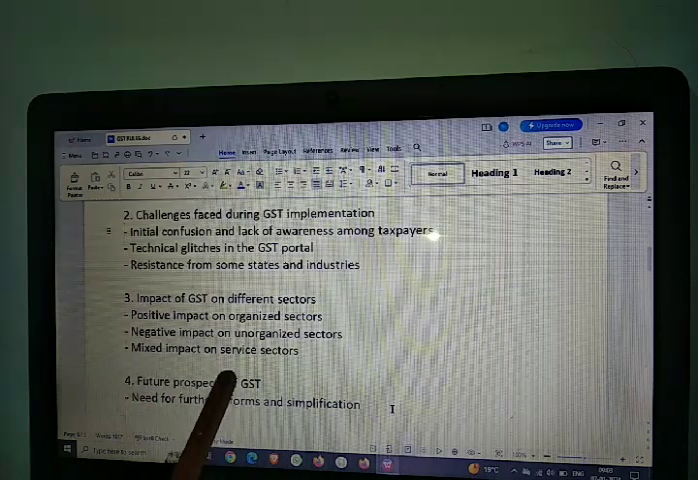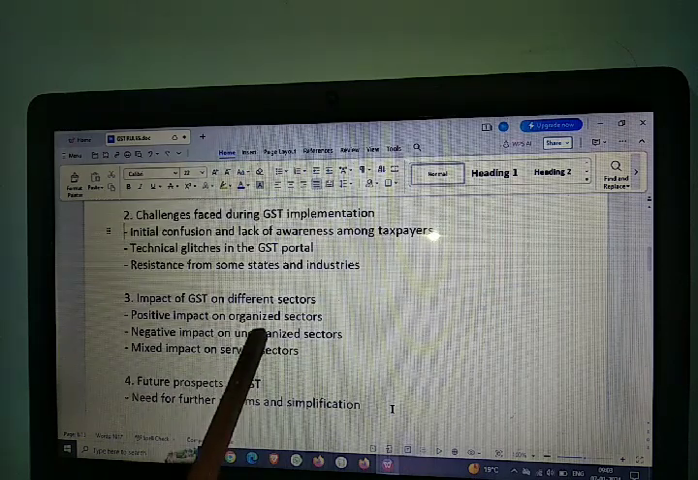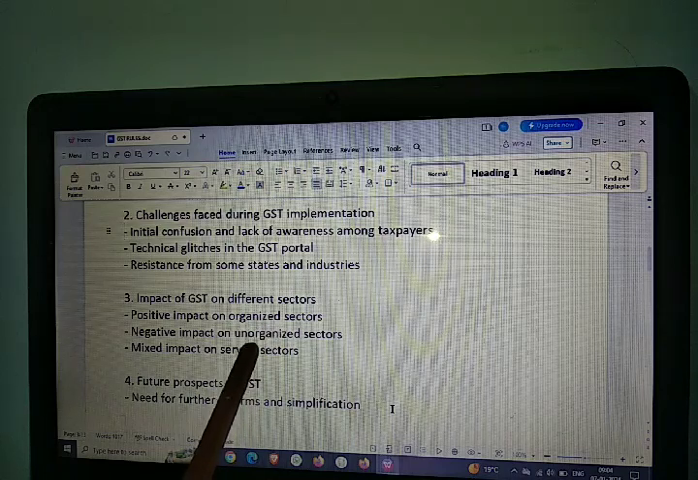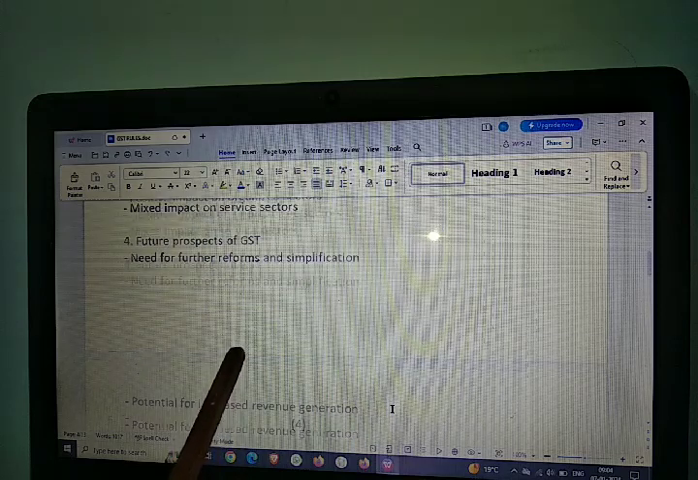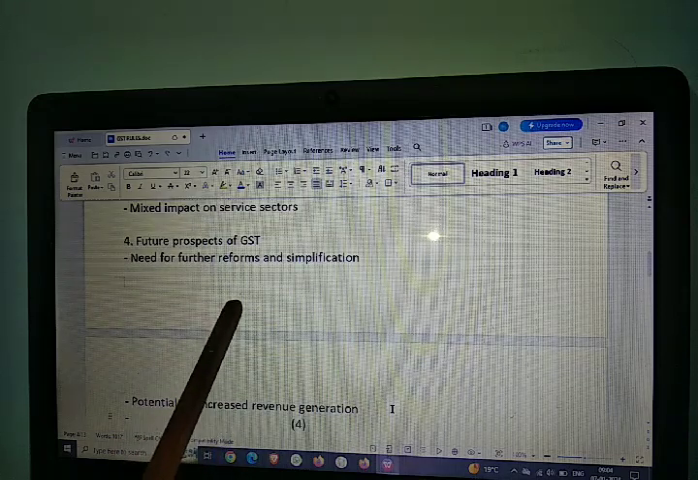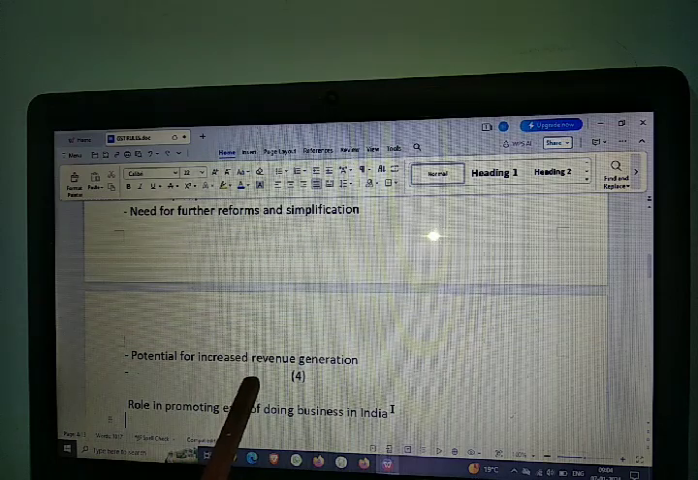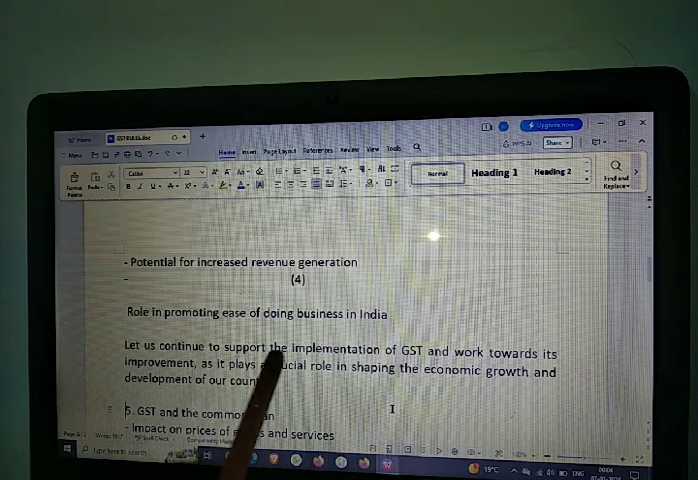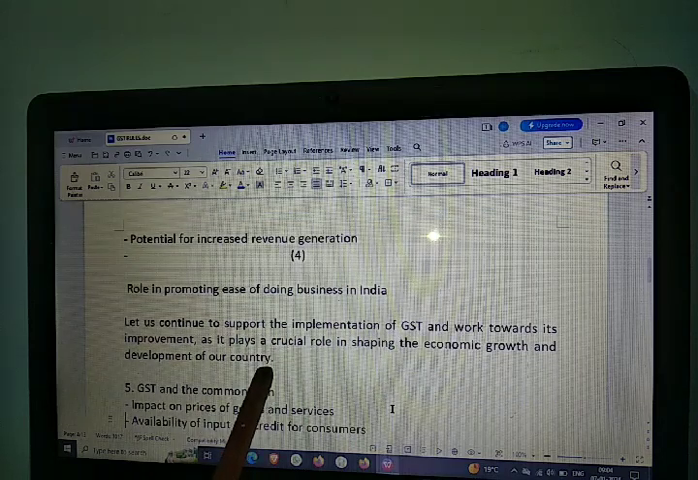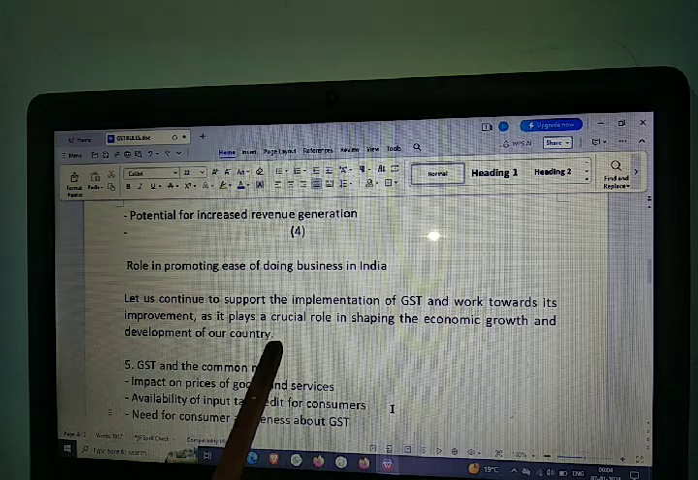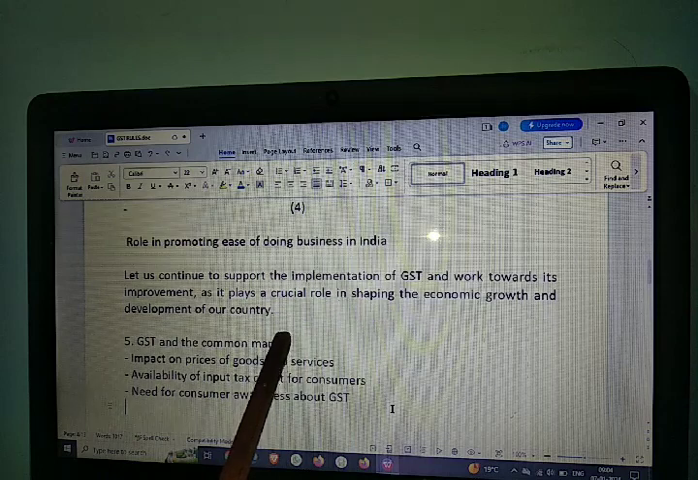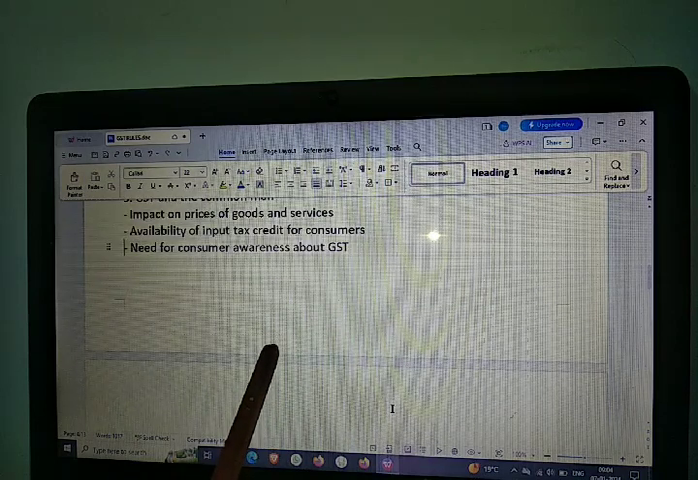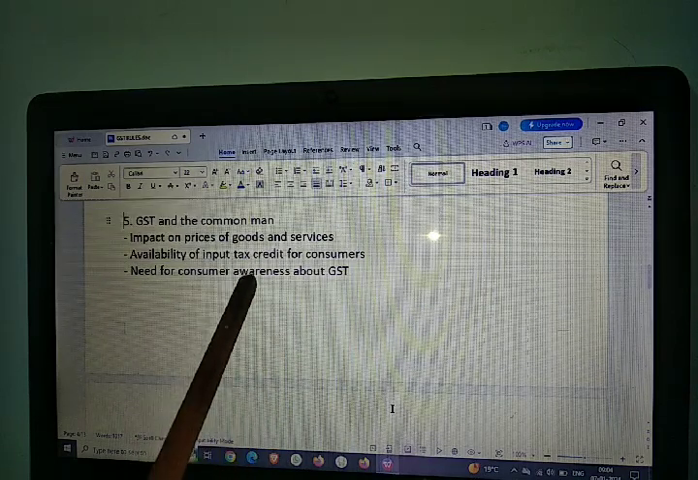Now we will understand the impact of GST on different sectors. You see, there is a positive impact on organized sectors, but a negative impact on unorganized sectors and small units. Then the future prospects of GST: it needs further improvement, has potential for increased revenue generation, and a role in promoting ease of doing business in India. So we have to support the implementation of GST, because any system will have some problems initially.